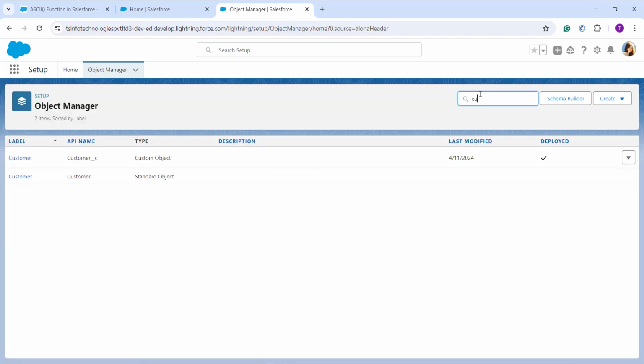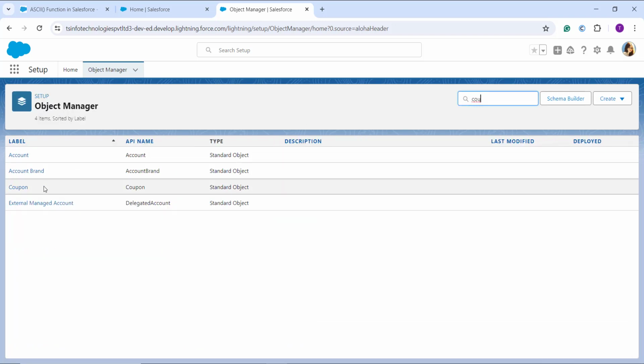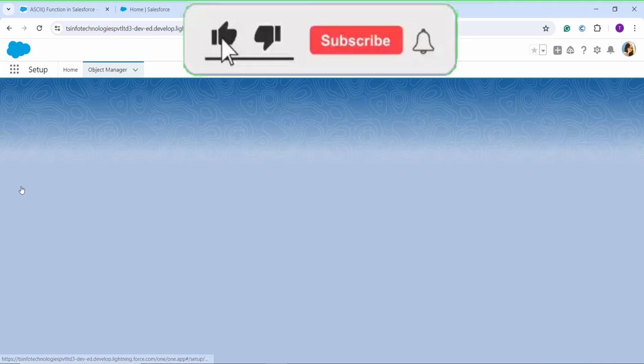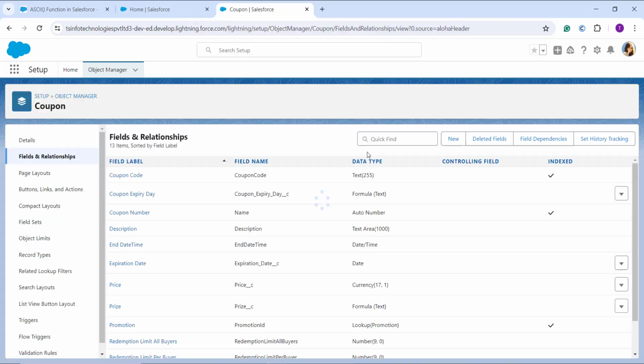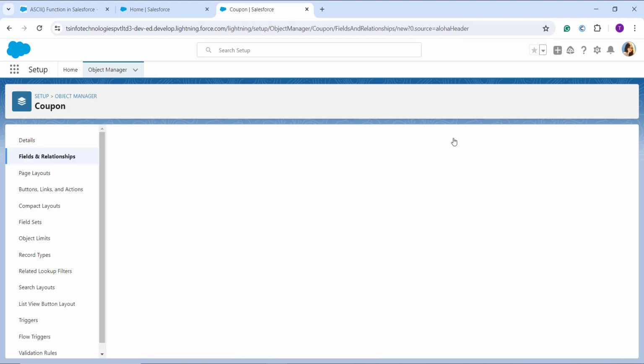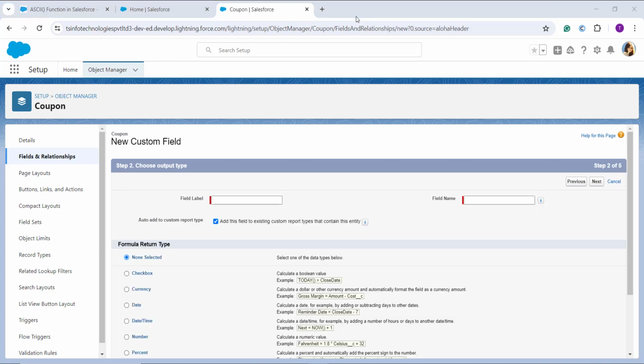So here I type the coupon in the quick find box given on the top right side, and I click on that. Then I click on the Fields and Relationships option, and after that I click on the New button to create the new field. Now I choose Formula as the field type because I am going to use the function, and I click on the Next button. Now you need to enter the field label. So here I enter the field label as Discount Price.